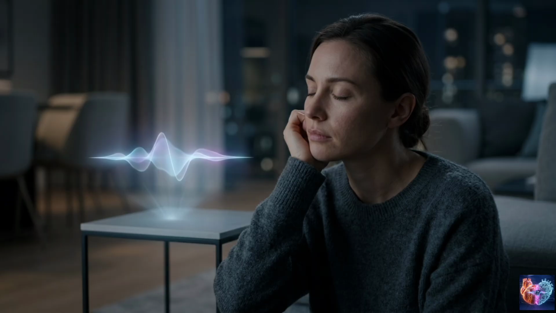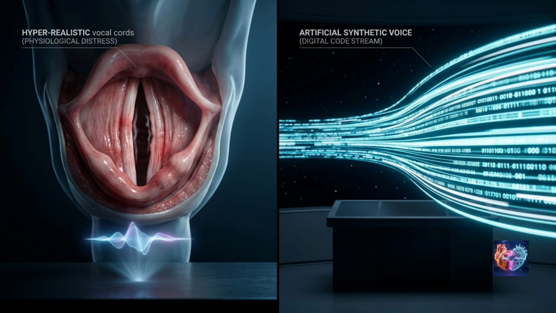We are tracking the evolution of emotional text-to-speech. Moving from those really flat robotic computer voices of the early 2000s right up to modern AI that can literally sigh, hesitate, and adapt to your mood in real time. Exactly. And as a UX designer, I constantly wonder, how do we actually engineer a feeling of trust into an interface? And as a tech analyst looking at the system architecture, the sheer algorithmic gymnastics required to fake that biological causality is just staggering. It really is.